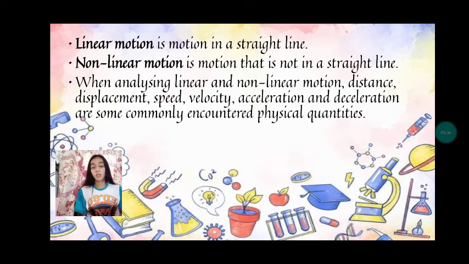So here in a linear motion, just like for example, a car is moving. If a car is moving in a straight line, that is what we call linear motion. The car is moving in a straight line, not like the car is going to the left or right. That is what we call nonlinear motion.